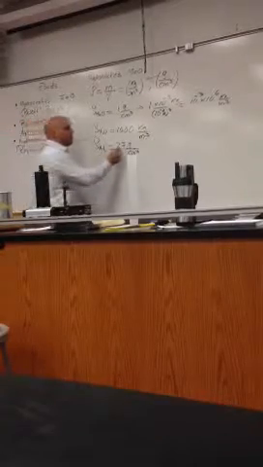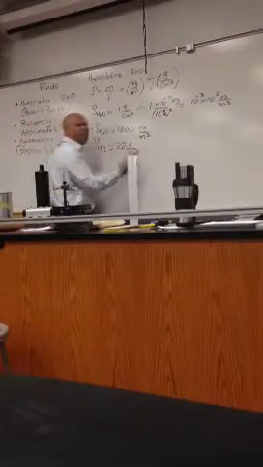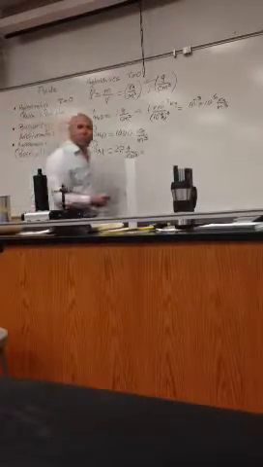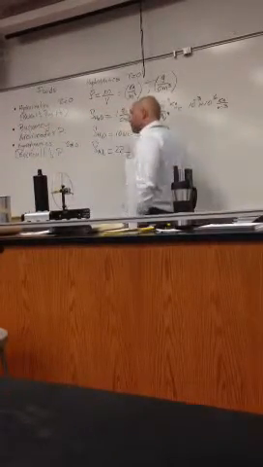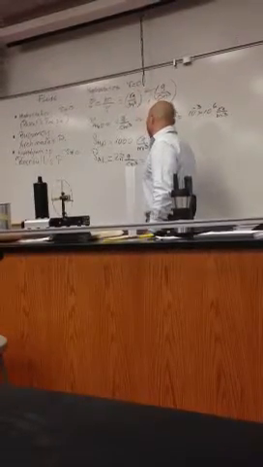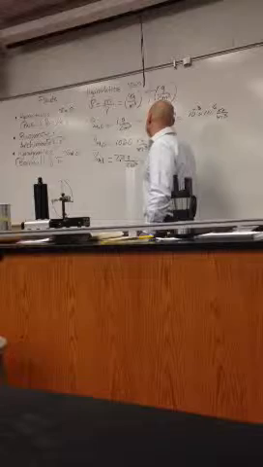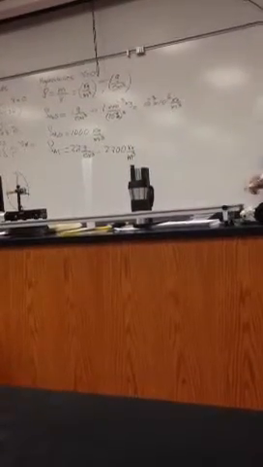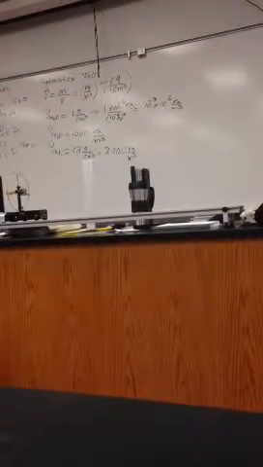If I want to find the density in kilogram per meter cube, what do we do? You multiply by 1,000. So it will be 2.7 times 10 to the third, or 2,700 kilogram per meter cube. This is how you convert from one unit to another.